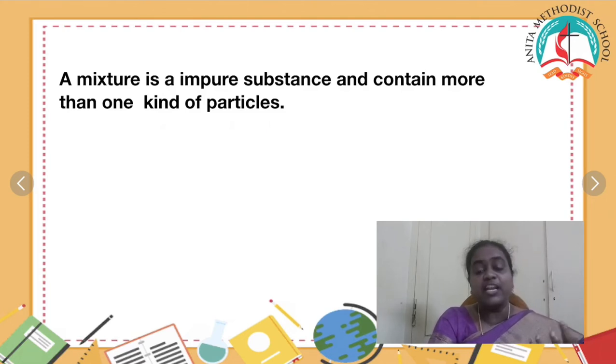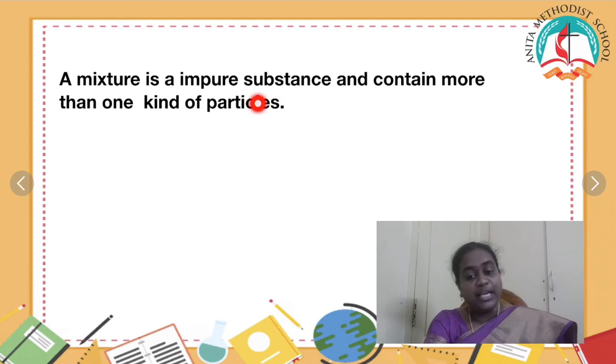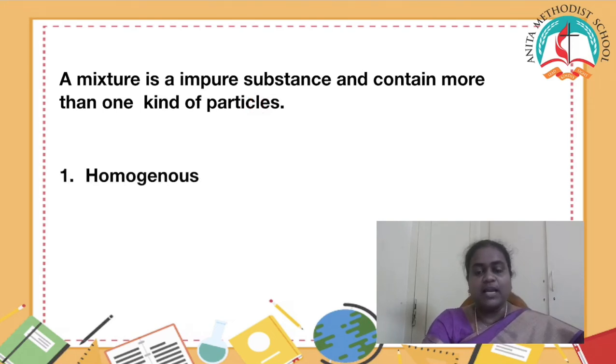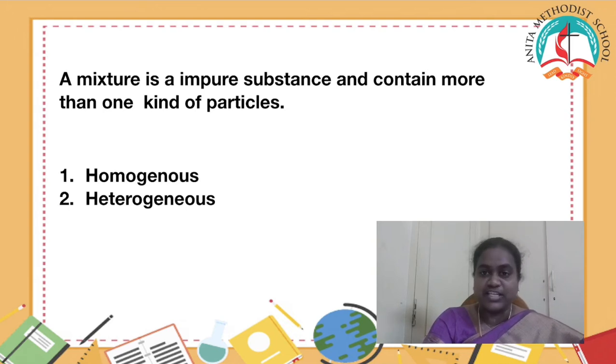As they combine more than one ingredient, as we saw in that mixture snack, it tells you that it is an impure substance. The mixture is divided into 2 parts. One is homogeneous, another one is heterogeneous.